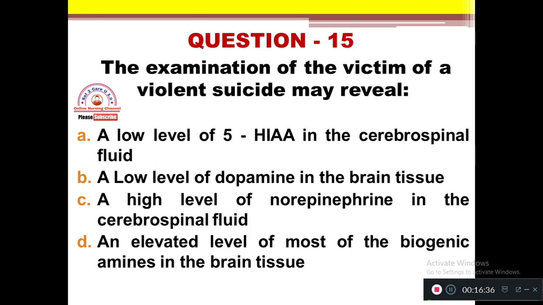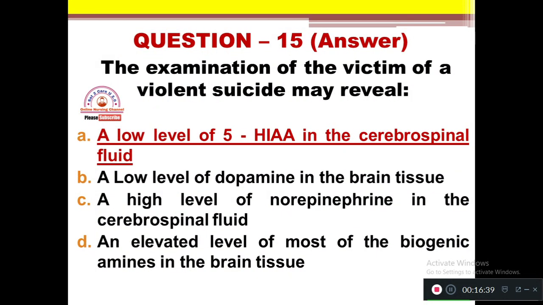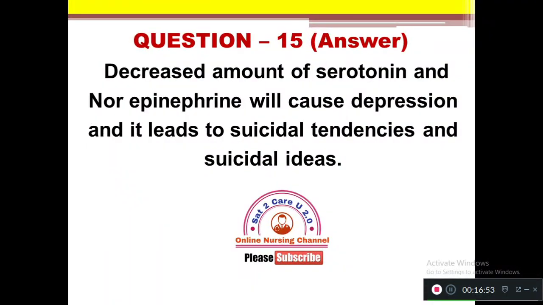The right answer is option A, a low level of 5-HIAA in the cerebrospinal fluid. It will be evidence for assessment and evaluation that a person is having violent behavior with suicidal attitude. The rationale here: a decreased amount of serotonin and norepinephrine will cause depression and it leads to suicidal tendencies and suicidal ideas. 5-HIAA is one of the derivatives of serotonin. So a decreased level of that leads to suicidal tendencies and suicidal ideation with violent behavior.